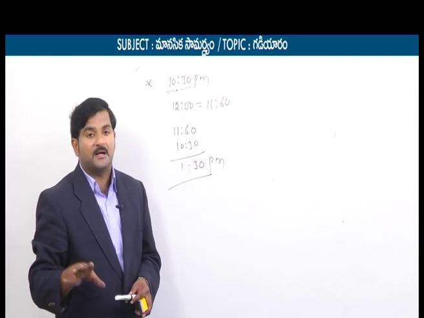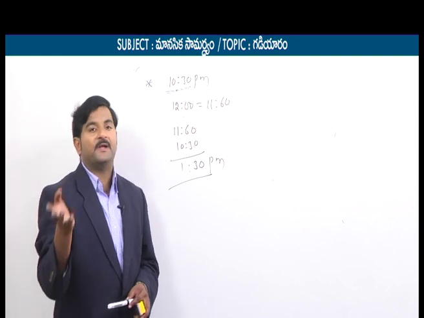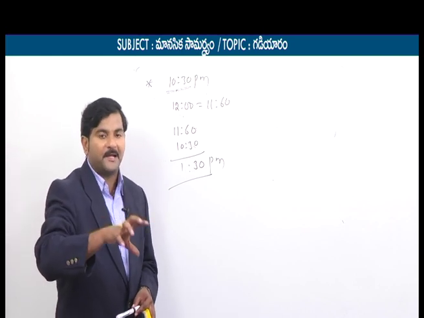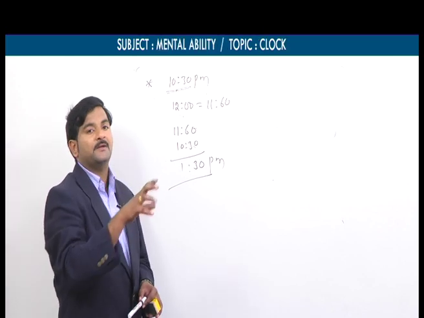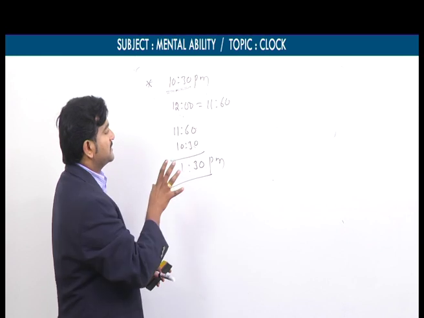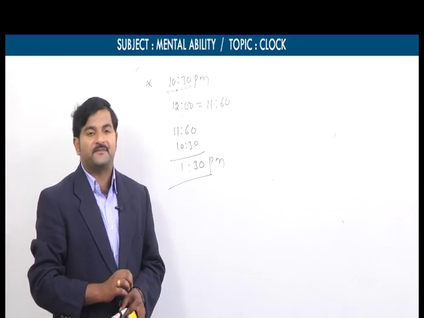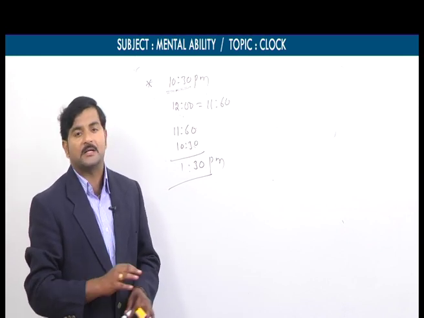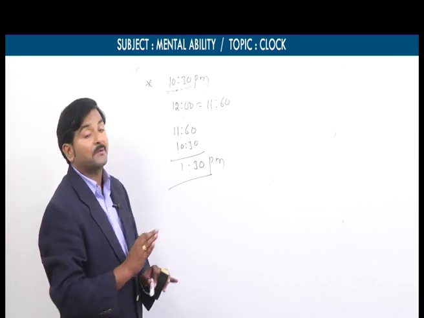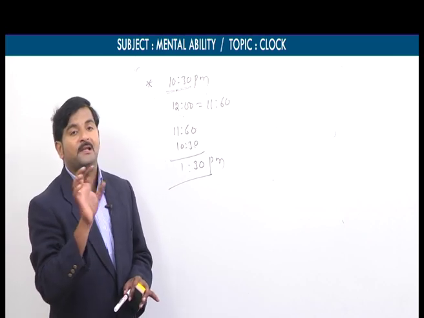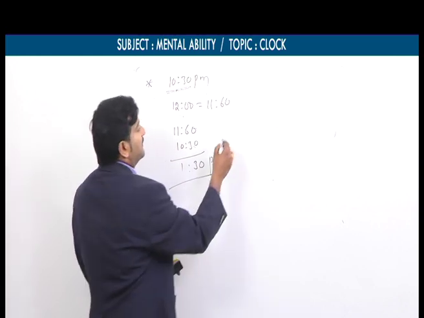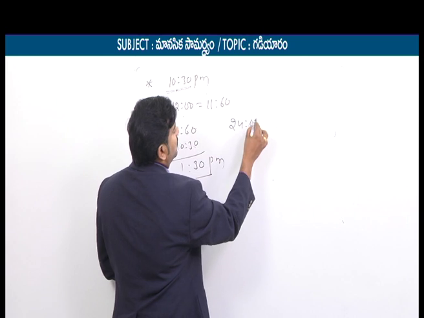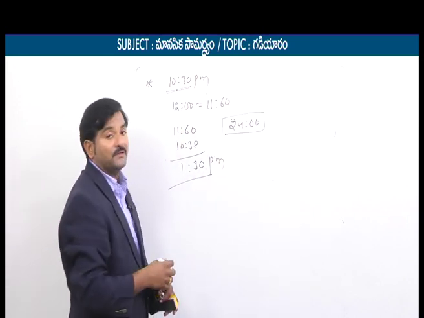Sometimes he may give the mirror image time and ask you to find the real time. Whether he gives the real time and asks you to find the mirror image time, or gives the mirror image time and asks you to find the real time, the formula is the same. Simply we have to subtract from 11:60, that's it. That is in case of normal time. Sometimes in the question he clearly mentions a railway clock. If it is a railway clock, we simply need to subtract from 24 hours because a railway clock has 24 hours.